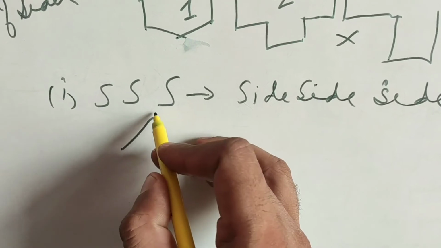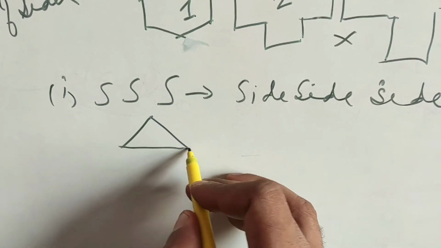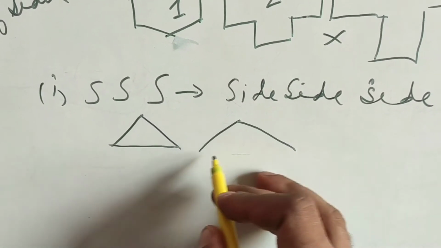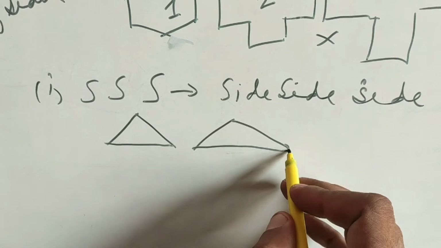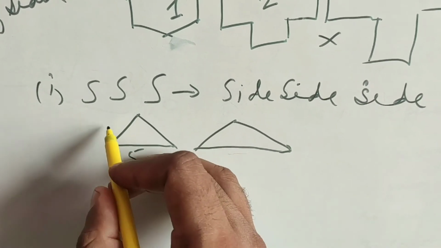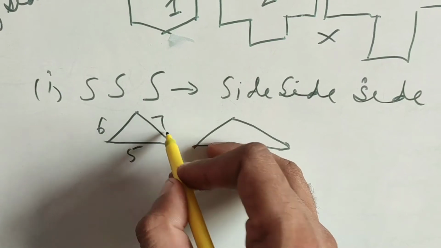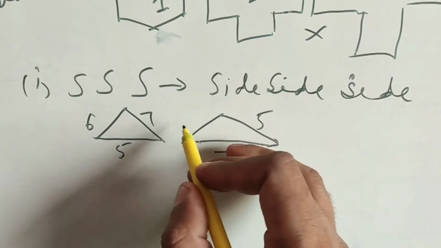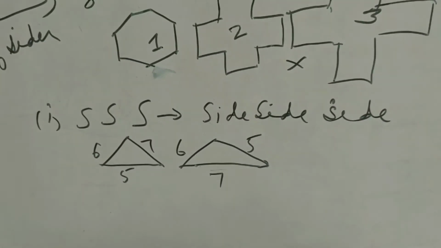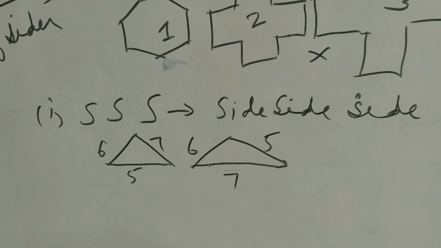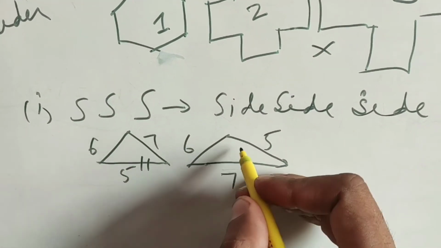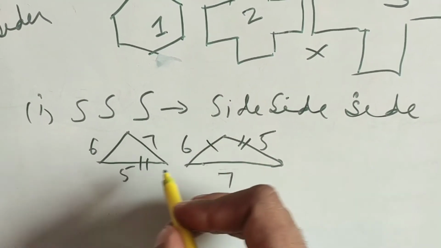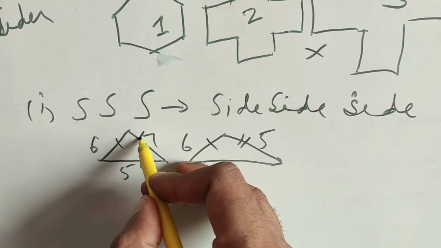Suppose we have this triangle and this triangle. Suppose I say this side is 5 centimeters, 6 centimeters, 7 centimeters, and this is 7, this is 5, this is 6. So we can say that these two triangles will be congruent because they have equal sides. All the sides are equal.